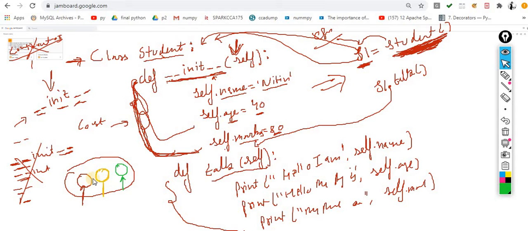So how will I differentiate all these? That is the important question. Let's suppose these are the instance methods or instance variables, how will my interpreter understand that these are the object level variables or object level functions?